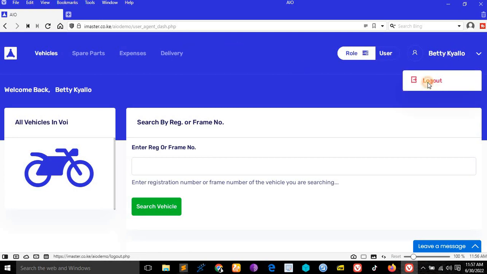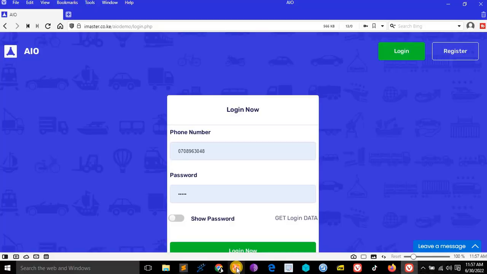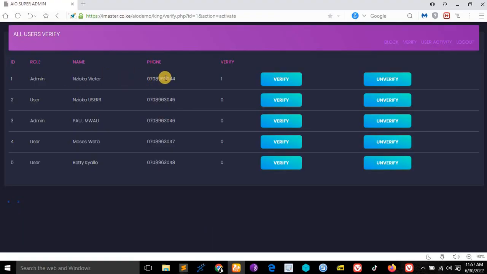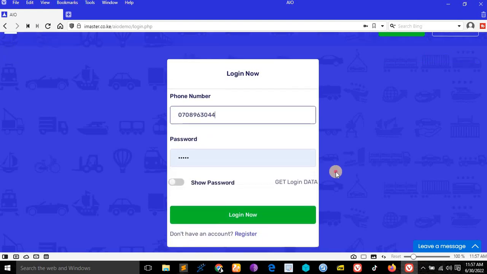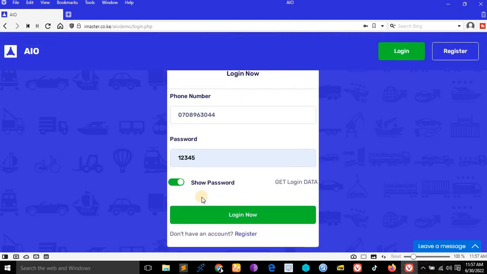So let me log out and log in as the verified admin. This one, this number here, log in as verified admin. This is 44. Yes, login.